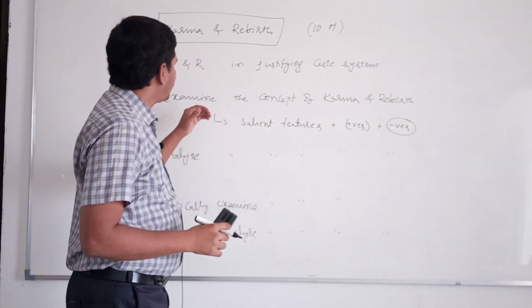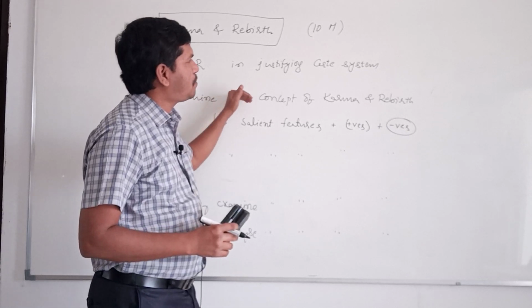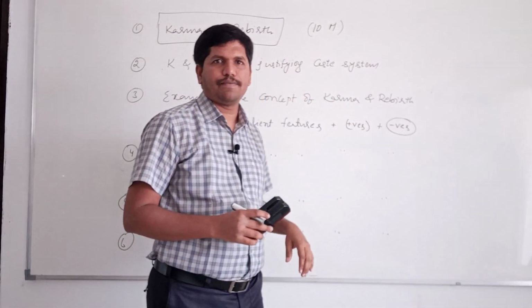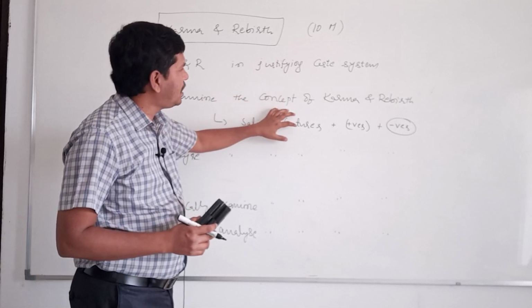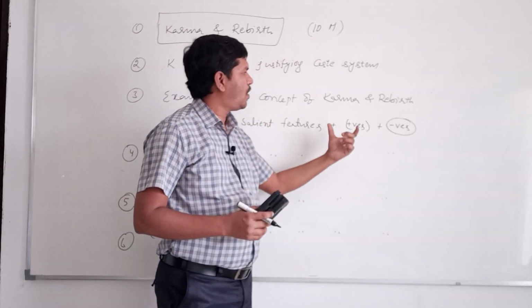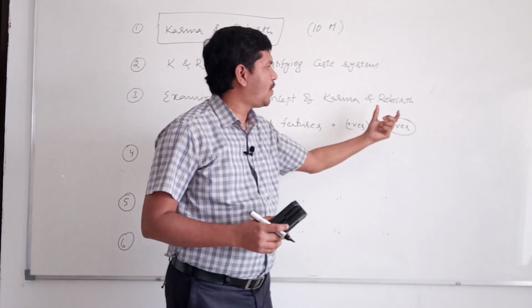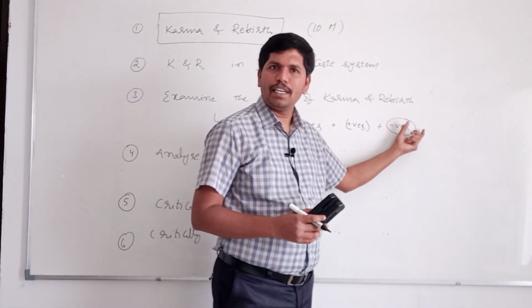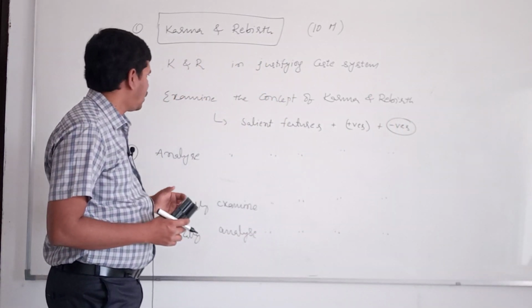That means whenever the question is asked like this, examine the concept of karma and rebirth, then you have to discuss briefly the salient features of that concept. What are the positives? That means here what is the significance. What are the negatives? That means here the criticism. Like this you have to write.